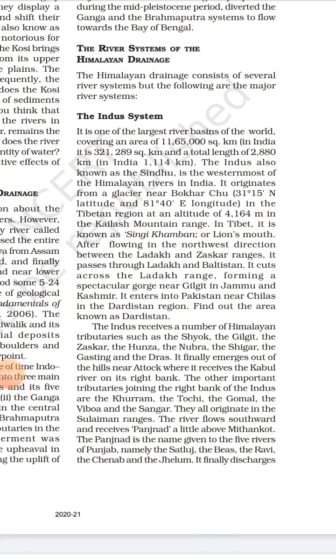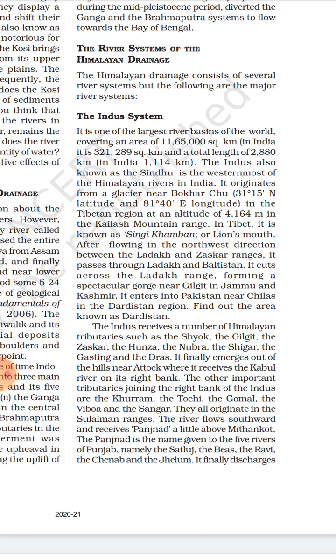In the previous video, we studied the Indian drainage system on different bases, that is on the basis of horizon, on the basis of catchment area, and different types of drainage systems. Today, we will study the Himalayan drainage system, which consists of several rivers. First, we will study the Indus system. The Indus system is known by that name because of the Indus River.